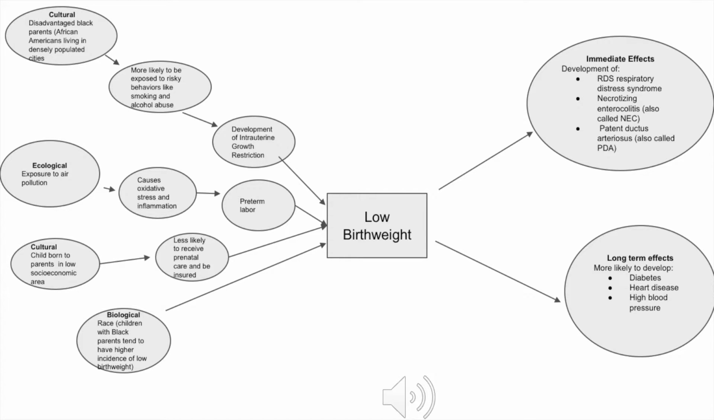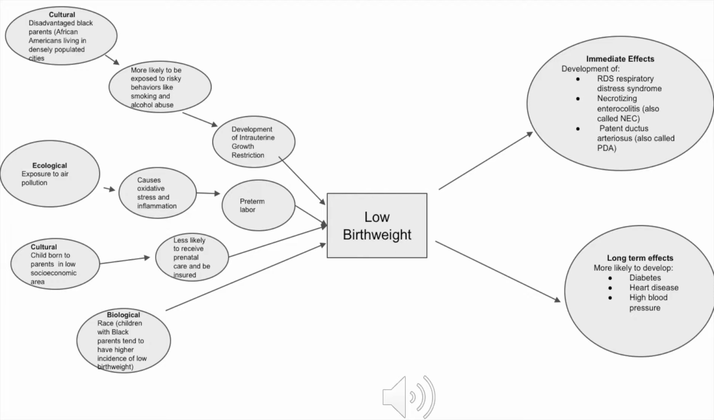The third independent variable that I focused on in my concept diagram is cultural, and it focuses on how children born to parents in low socioeconomic areas are less likely to receive essential prenatal care and be insured. This could lead to low birth weight because prenatal care is essential in identifying ailments that could lead to low birth weight early on so they can be eliminated or treated before they affect the uterus. Prenatal care also provides the mother with valuable nutritional programs and emotional care that can be important to keeping the mother and infant healthy during the entire pregnancy.